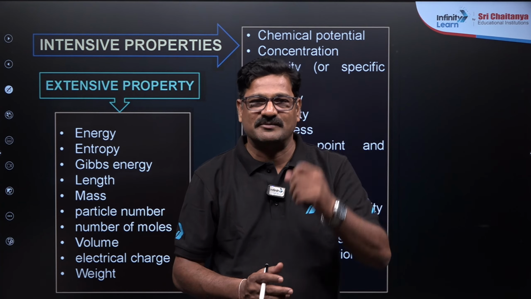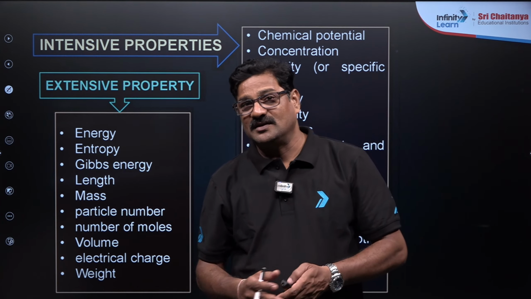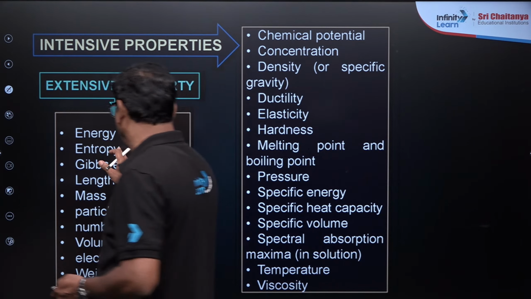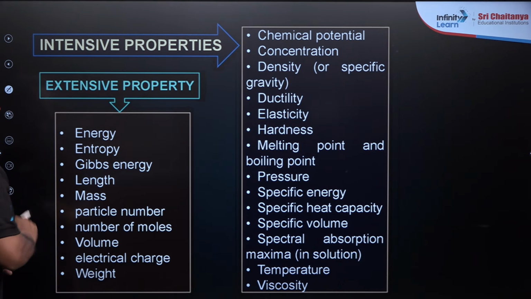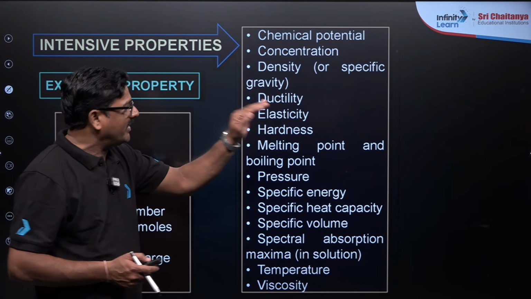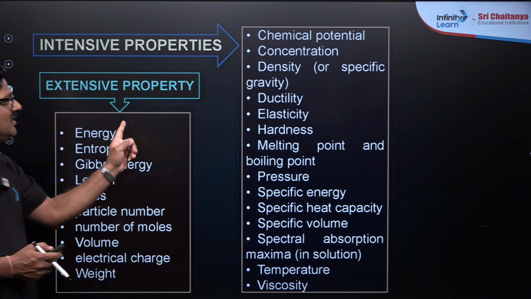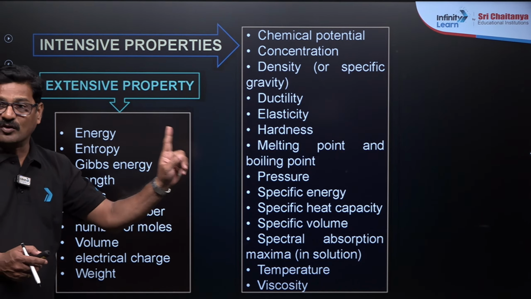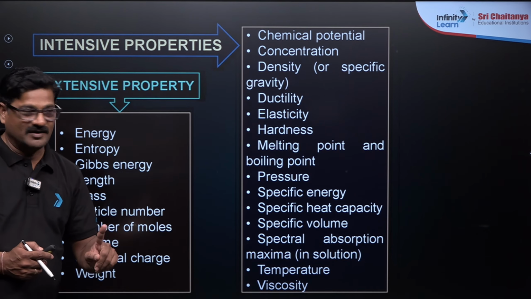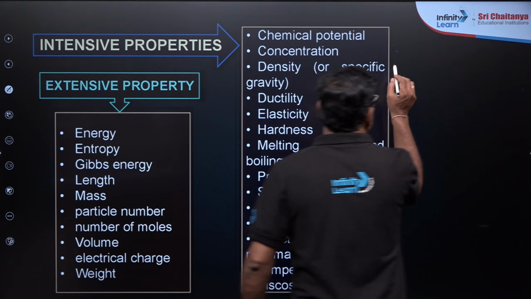And imagine some example. And you know one thing, energy and entropy are extensive properties. If you take an extensive property per mole, per liter, per gram, it is going to be an intensive property. I want to say entropy.